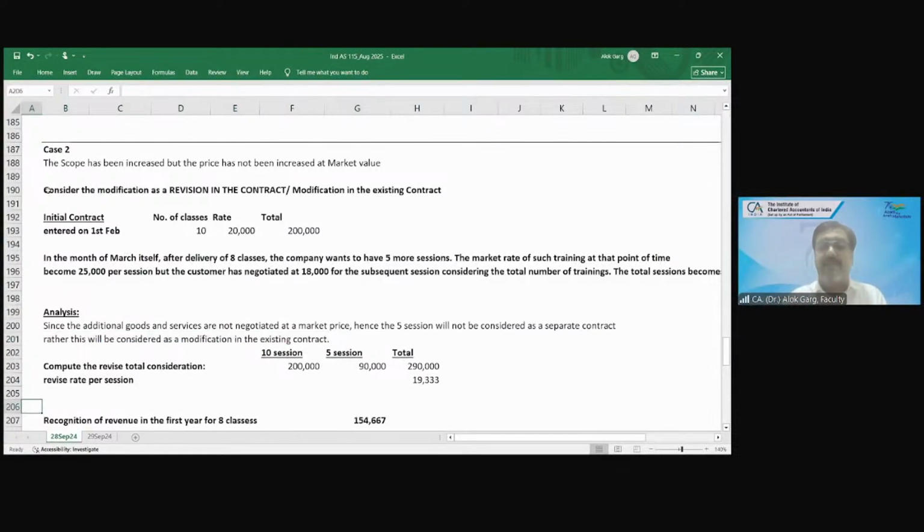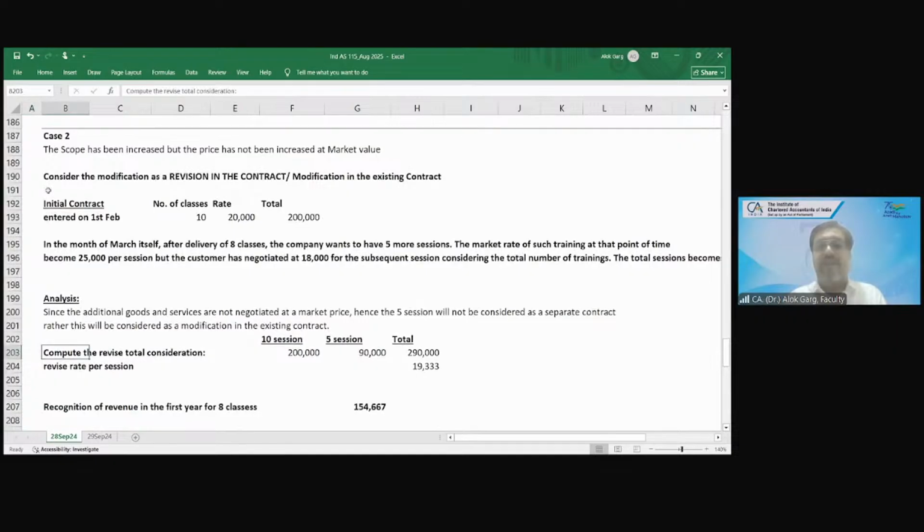तो आप इसको कैसे compute करोगे? Compute the revised total consideration. What is the price for 10 sessions? 2 lakh. 5 sessions, 90,000. What is the total amended price? 2,90,000. And what is the revised rate per session? 290 for 15 sessions means 19,333 per session. Right?